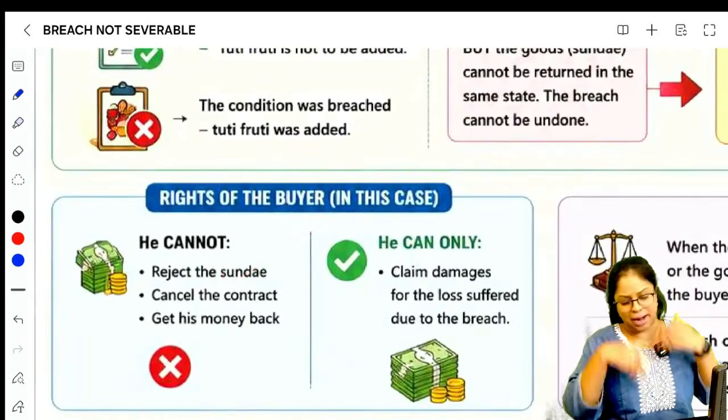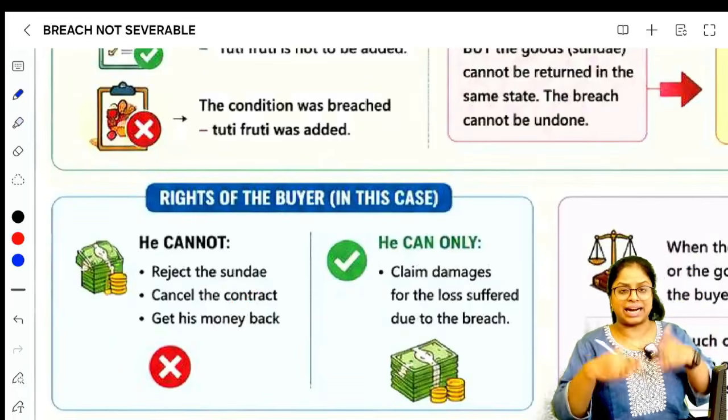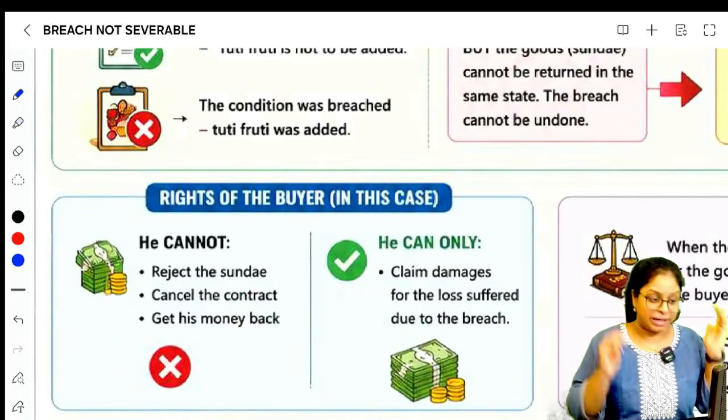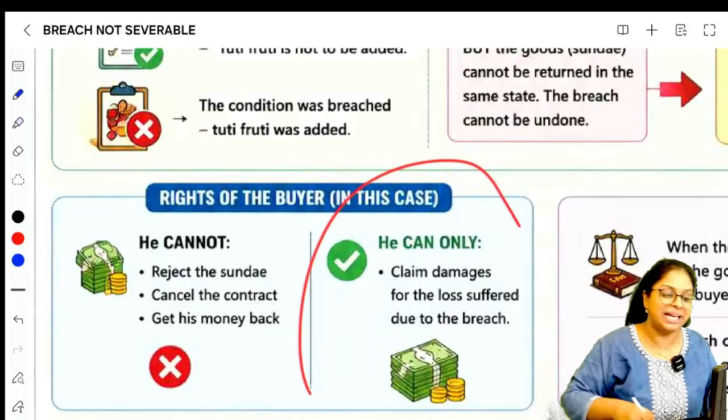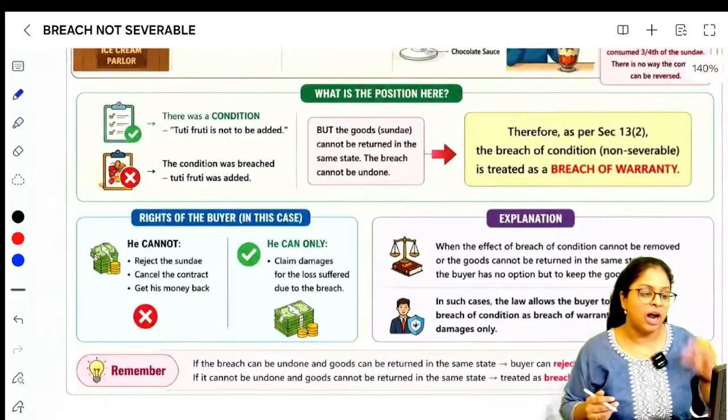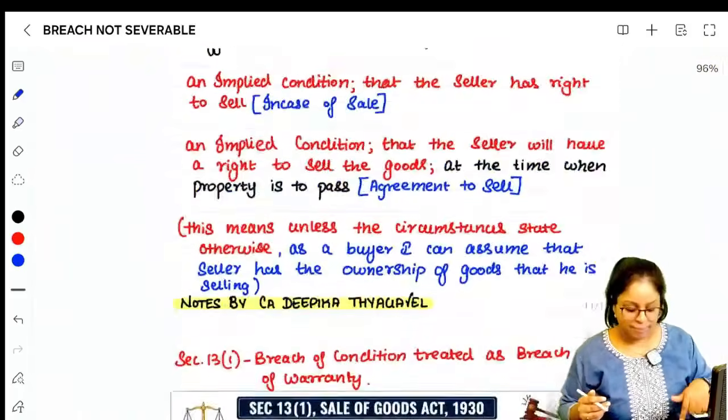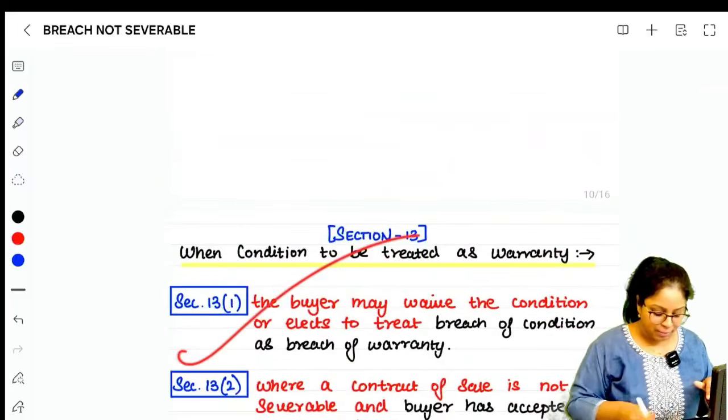So, can he reject the Sunday? No, because he has already eaten half. Can he cancel the contract? No, because he has already eaten half. Can he get his money back? No. But can he claim damages? Yes, he can claim for damages. So this is 13.2, where a breach of condition is treated as a breach of warranty.